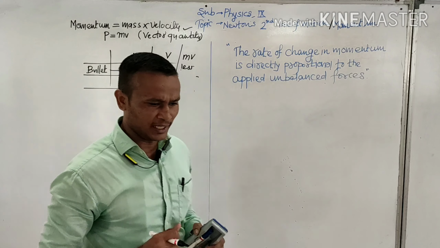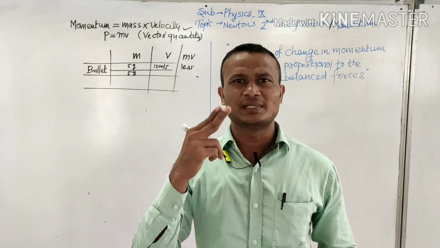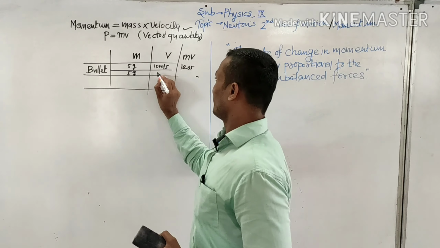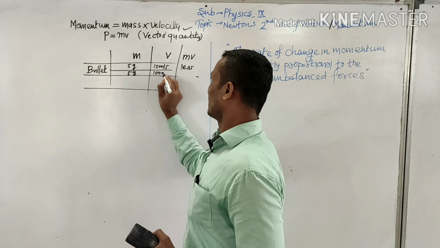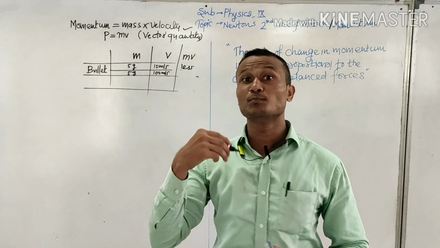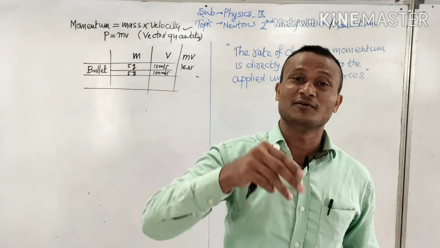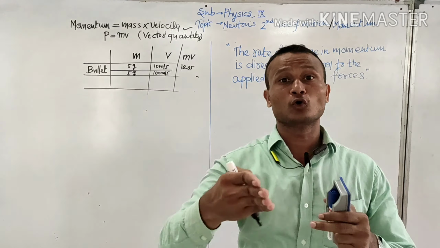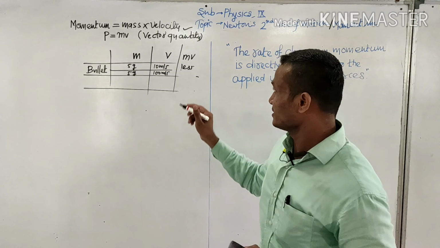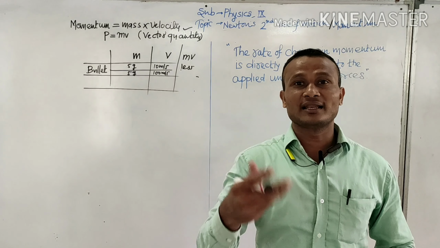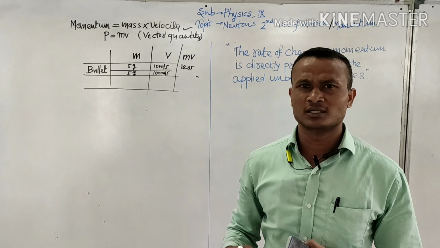So mass into velocity, this product mv is very less as such. Now the same bullet, when I insert inside a pistol and shoot, will have a tremendous velocity, say for example 100 meters per second or even more than that, and the impact created by that bullet in the wall is tremendous. It may go through the wall. So when mass and velocity come together, they create more impact, more force.